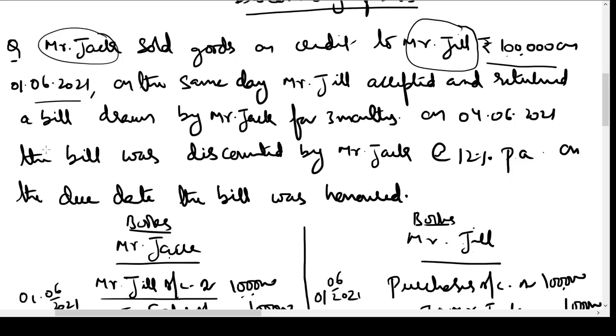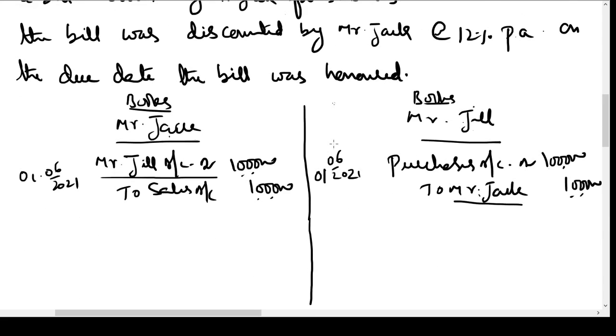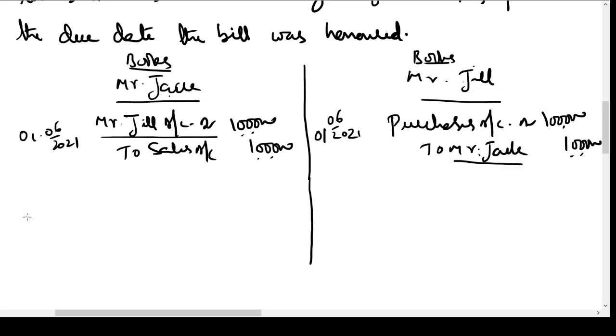On the same day, Mr. Jill accepted and returned a bill drawn by Mr. Jack for 3 months. So what is happening is, on the same day, Mr. Jack drew a bill on Mr. Jill. Mr. Jill signed the bill, wrote the words accepted on the bill, and he gave it back to Mr. Jack.